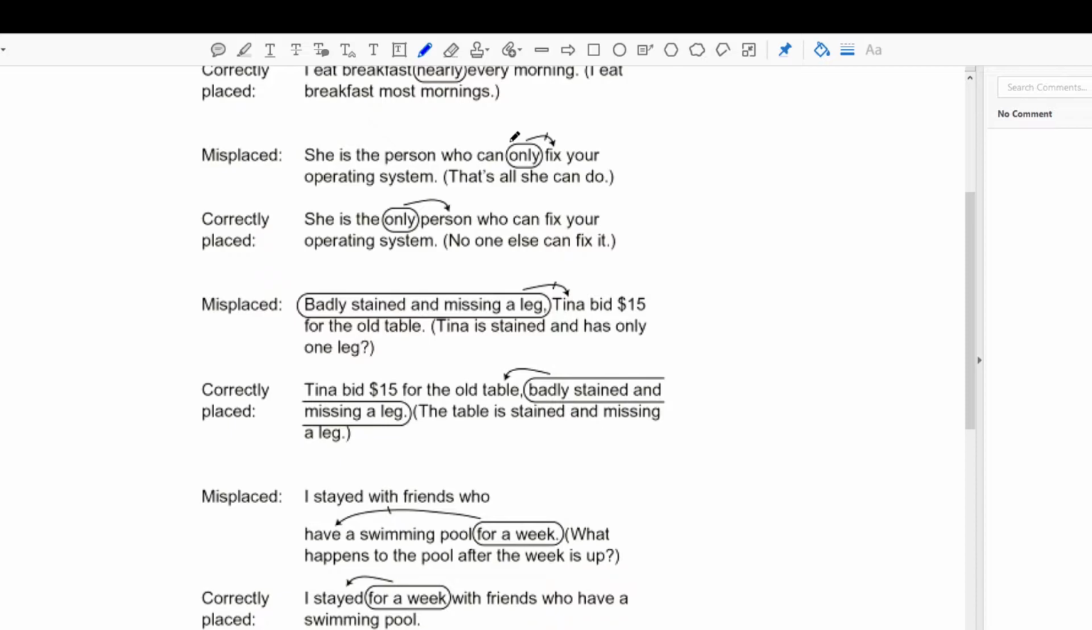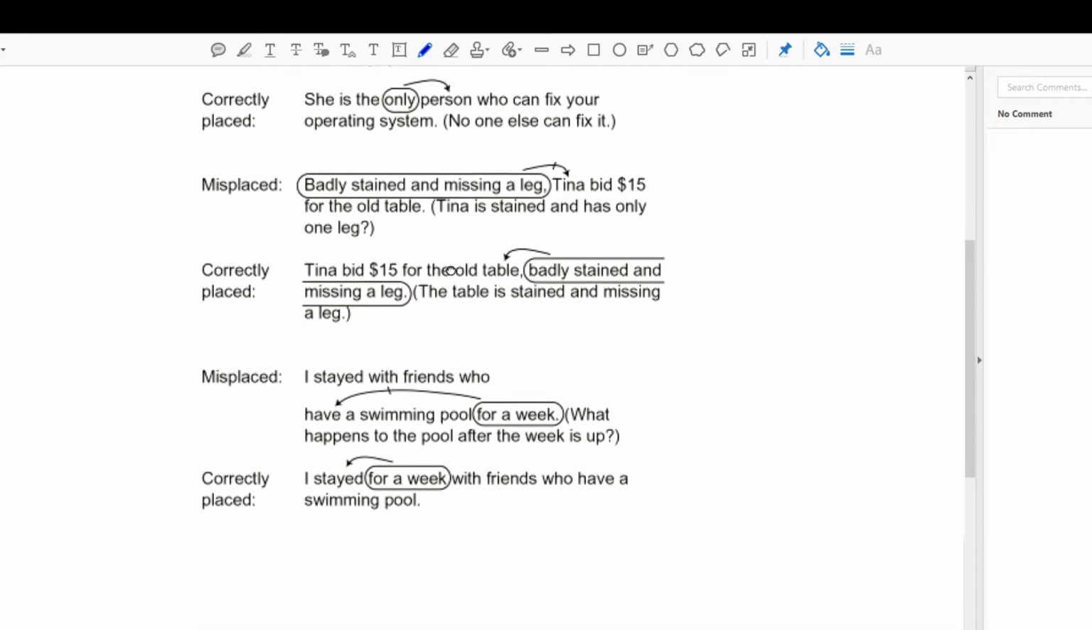She is the person who can only fix your operating system. So it's as if she's, right, that's all that she can do. She is the only person. She is the person who can only fix your operating system. Or she is the only person who can fix your operating system. Now that makes more sense. It means no one else can fix it, only she can. Here it says that that's the only thing that she can do.